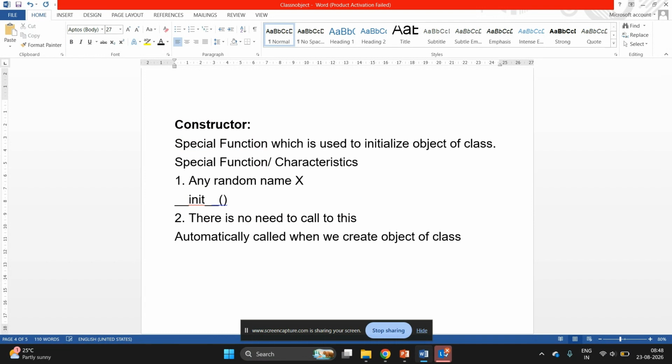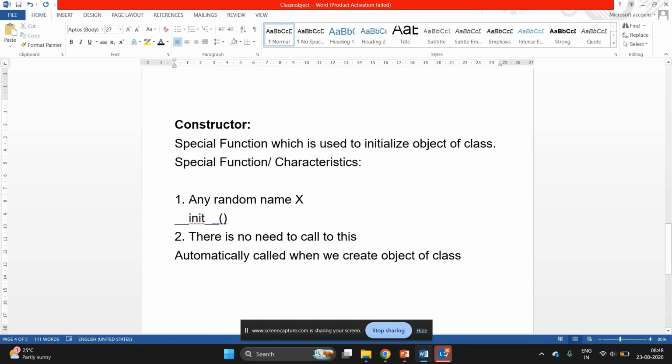And what are its characteristics? It does not have any random name; its name is fixed, like double underscore init double underscore. There is no need to call this function. It is automatically called when we create object of a class.